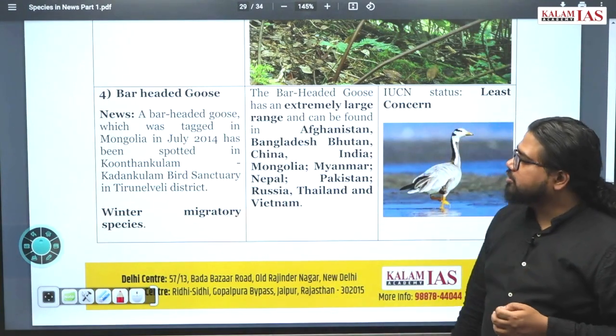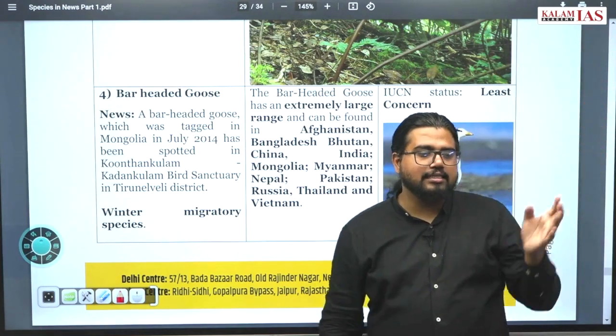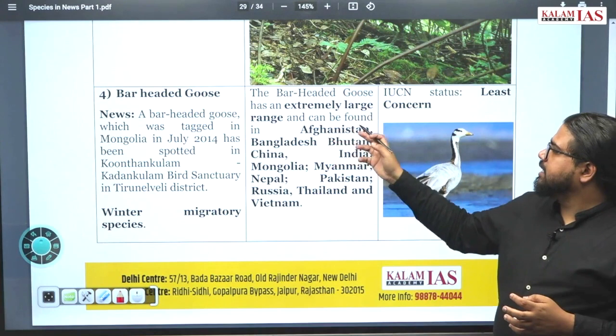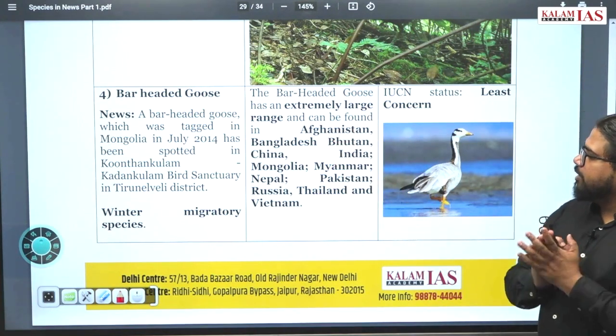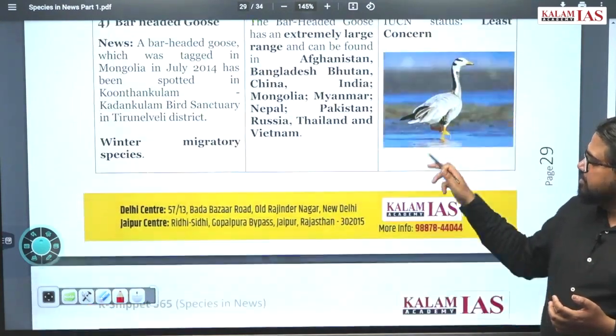Most of these species coming from northern Siberian countries are winter migratory species. Extremely large range, and can be found in Afghanistan, Bangladesh, Bhutan, China, Mongolia, Myanmar, all these countries. IUCN status is least concern.